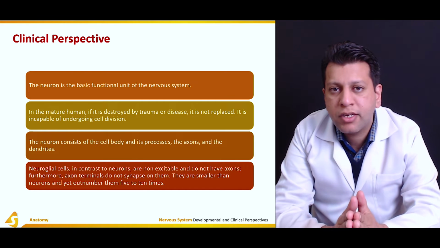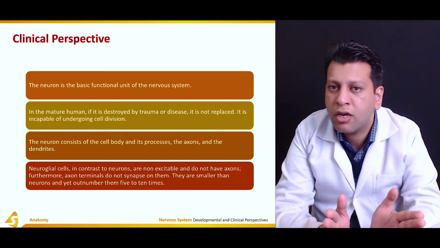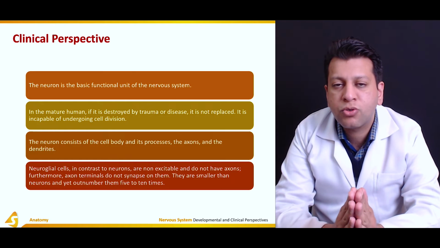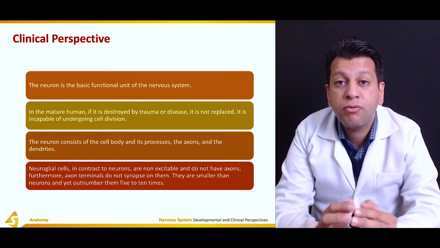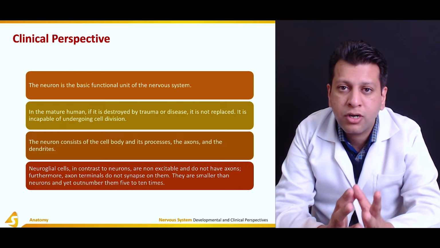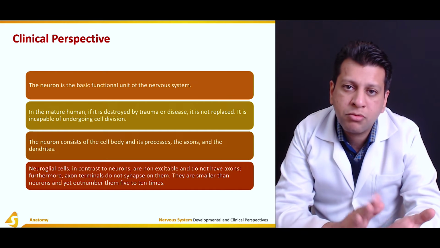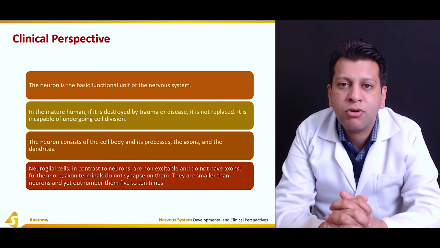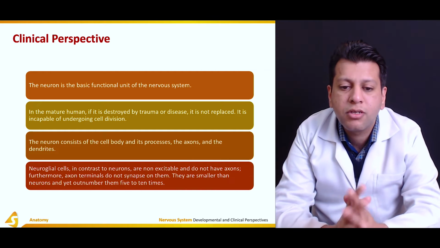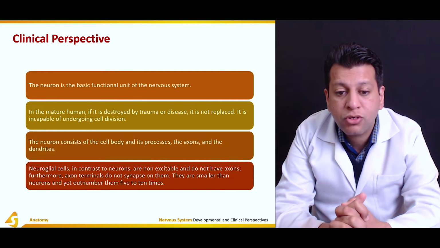Now, it is believed that nerve cells go into the G0 phase, where there is no growth potential left. So if they are destroyed, they cannot redivide or regrow, unlike, for example, our skin. Rather, they are destroyed and degenerate, and they are replaced by astrocytes, a process called replacement gliosis. The neuron consists of the cell body and its processes, the axons and the dendrites.